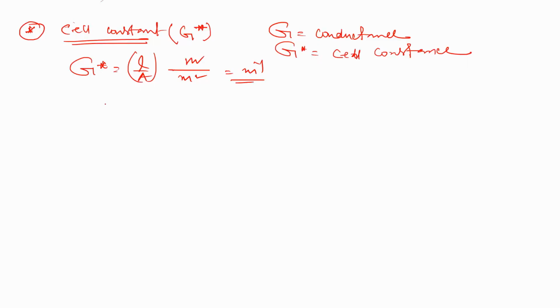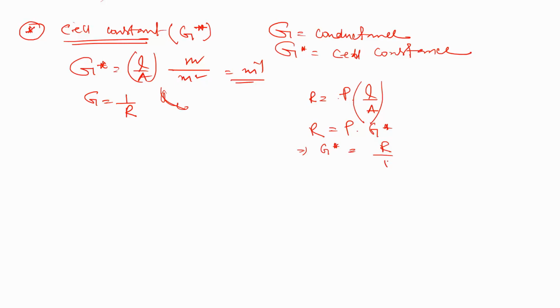Now also, we know that G, the conductance, equals 1 by R, the inverse of resistance. And we also know that R equals rho into L by A. So L by A equals G star, so G star equals R by rho.